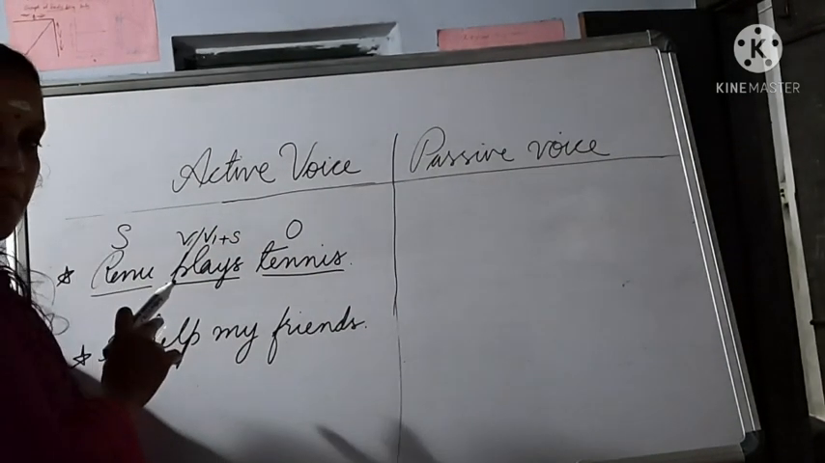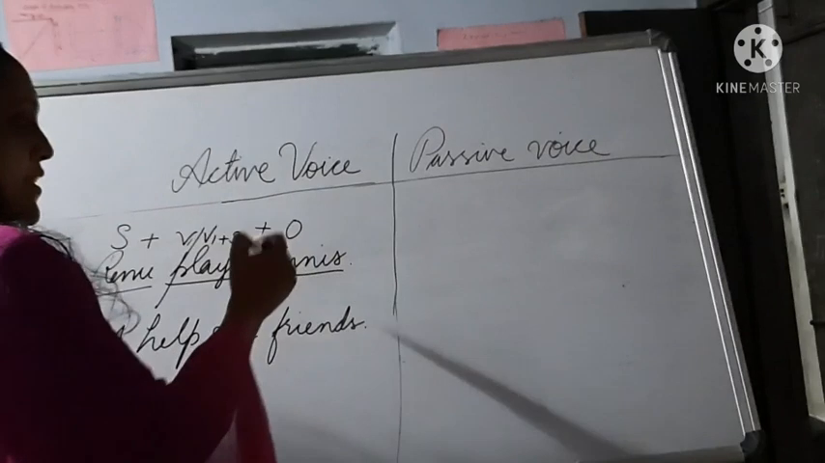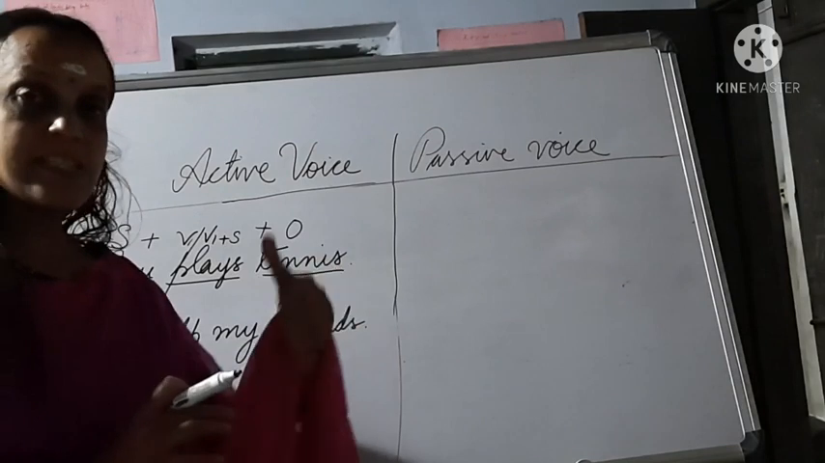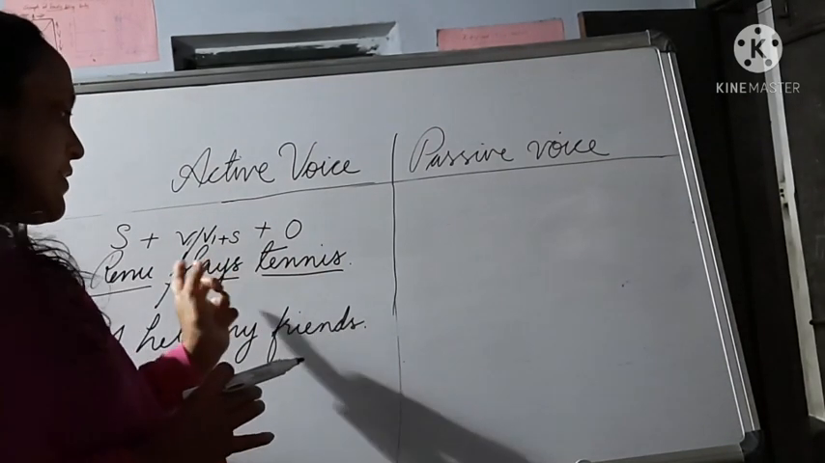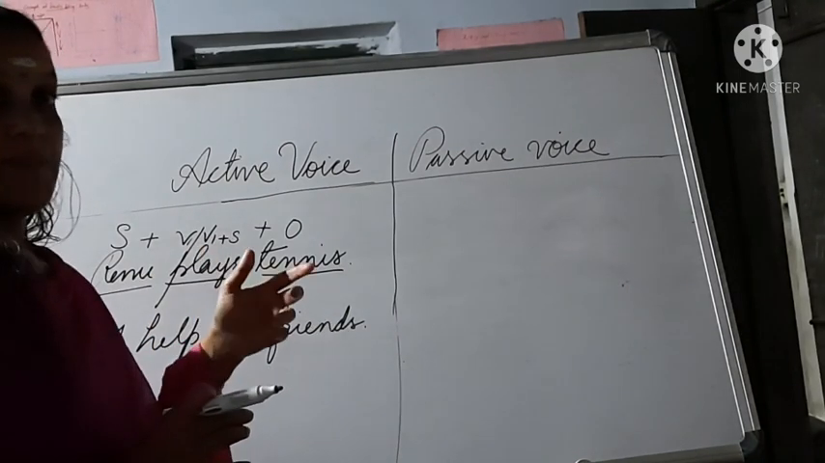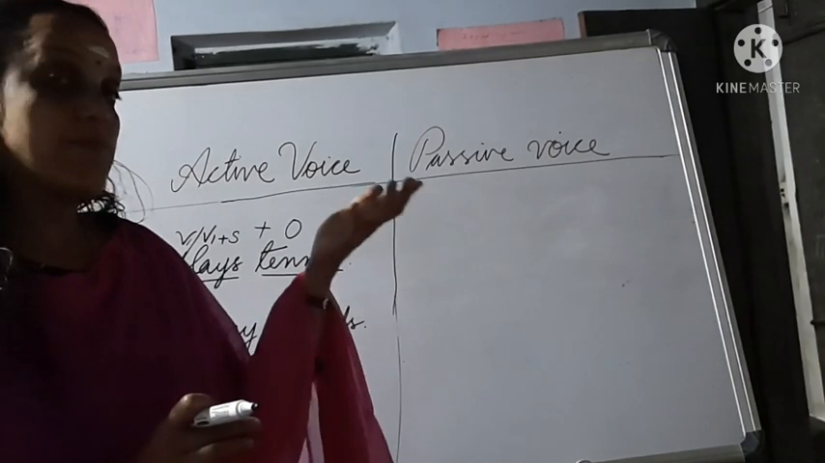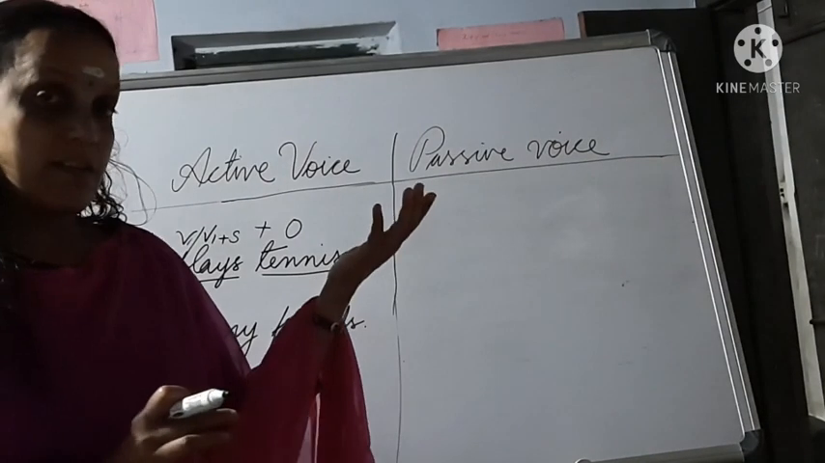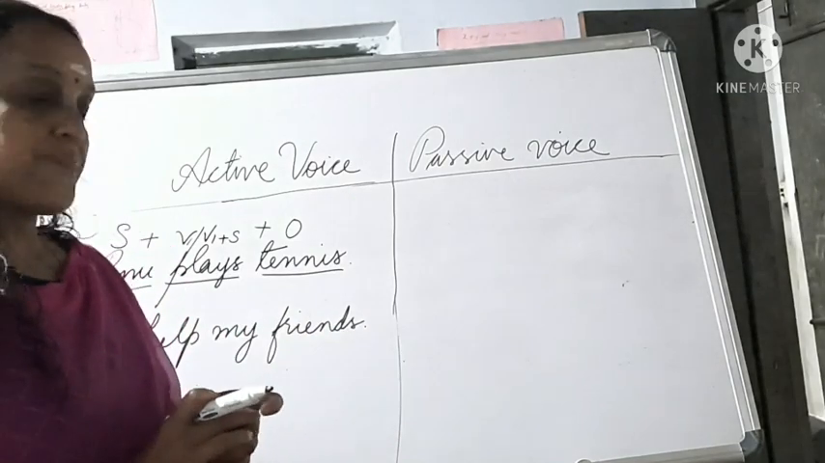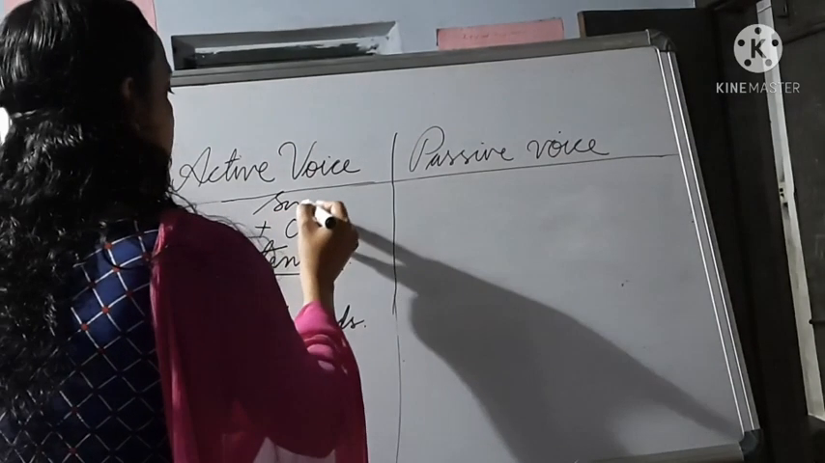So active voice means subject plus verb plus object. That is the structure of active voice. Changes will occur only in the case of the verb, because sometimes it may be simple present tense, sometimes present continuous or present perfect, or simple past, maybe past continuous, past perfect, or future, like that. Okay. So here we are dealing with simple present.